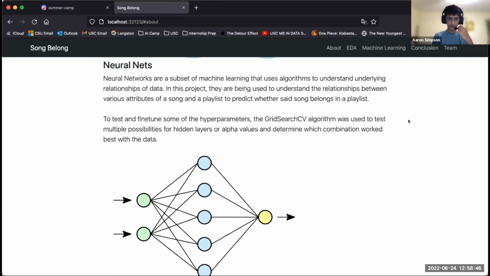And our neural network did not perform very well. This might have been because we didn't have enough layers or neurons in each layer to find more complex patterns that were forming in this. The patterns might have just been too complex for us. So yeah, our accuracy rates were not that good.